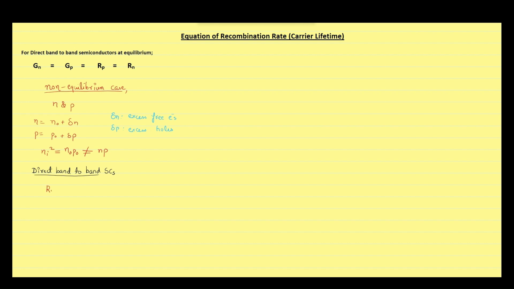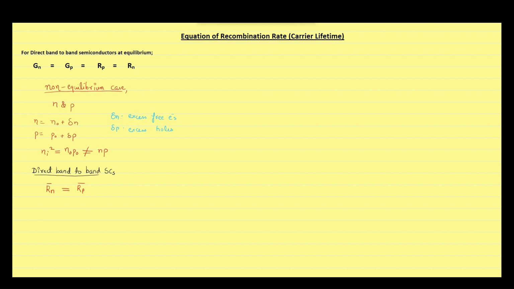Let Rn dash represent the recombination rate of excess free electrons and Rp dash represent the recombination rate of excess holes, which will also be equal.